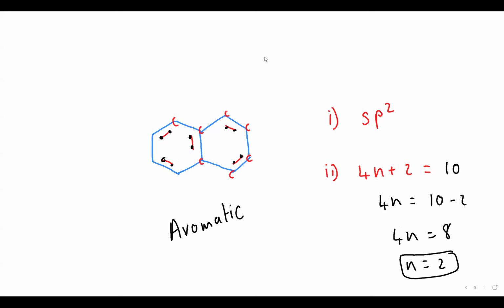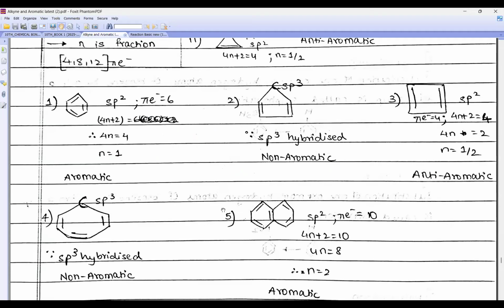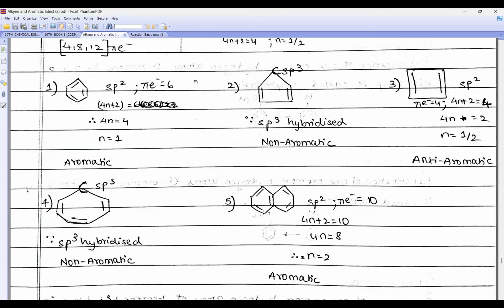Okay, so now all the structures I have given to you, but I wanted to explain in detail, so therefore I gave you here like this. Now, Rhea, I want you to see this, beta. Look, Rhea, we did this, right? It was sp2 and 4, and so n was 4, so it is aromatic. Then look, beta, here all are double bonds, but this carbon does not have a double bond.